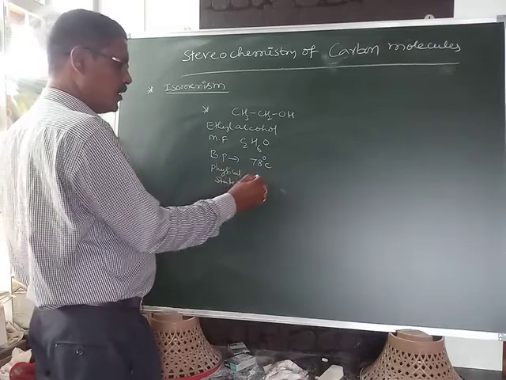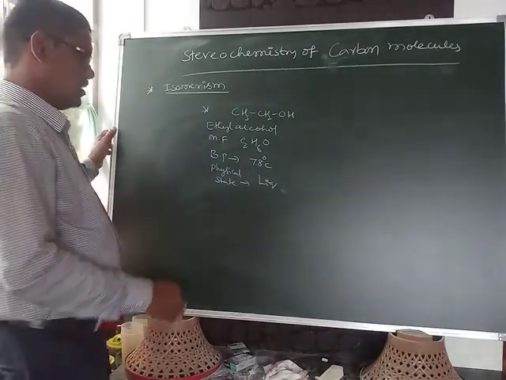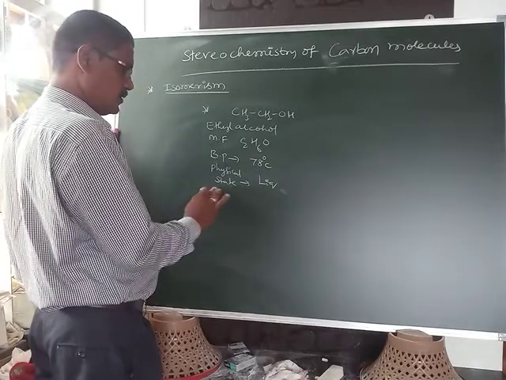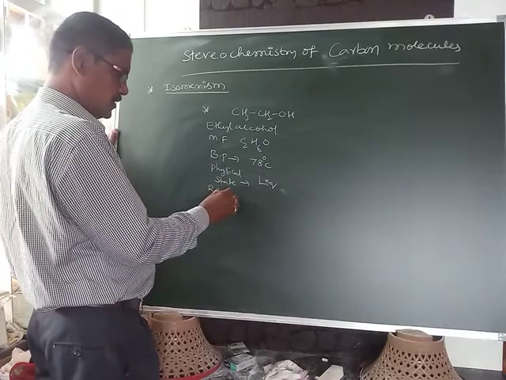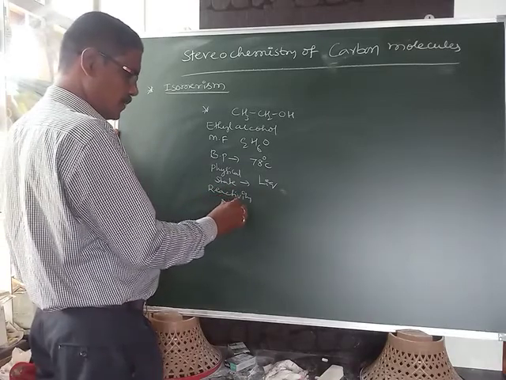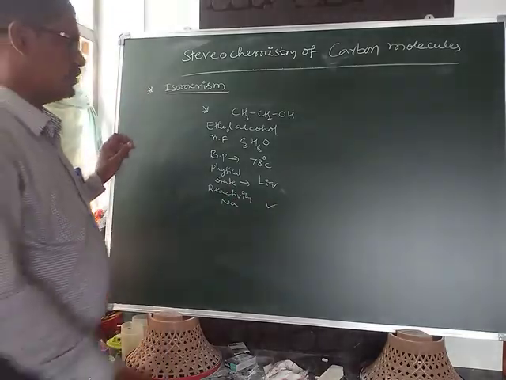It is a liquid. Next one is reactivity. It reacts with sodium only. Sodium positive.